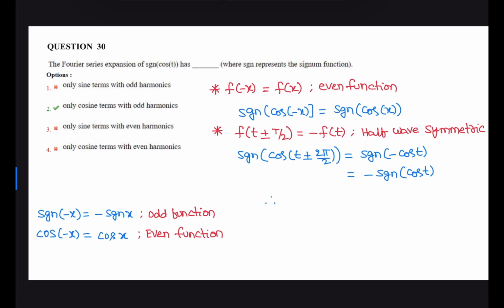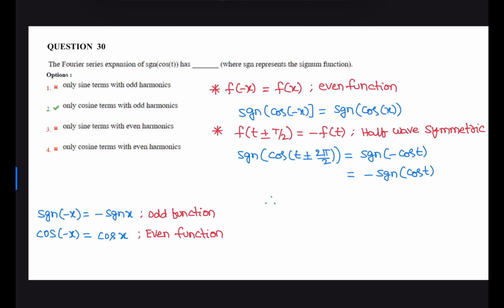So this signum, take the signum signal. Signum of minus x is minus signum of x, which is an odd function. Cos of minus x is cos x, which is an even function. If you take them separately, the signum function is an odd function, and the cos signal is an even function. Now signum of cos of minus x is an even function, because cos of minus x is cos x, and signum of cos x is an even function.